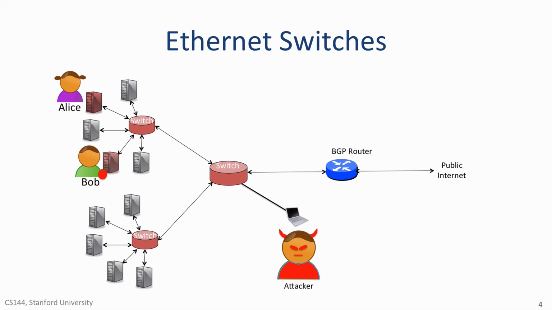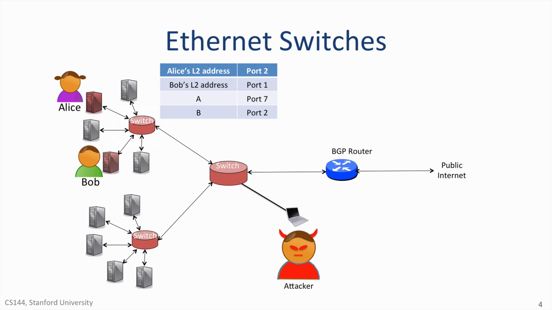A common exploit is to attack the tables in the Ethernet switches. As you'll recall, an Ethernet switch learns the addresses of end hosts by watching packets in the network. For example, the switch between Alice and Bob shown here learns their Ethernet addresses whenever they send packets. Here is what the forwarding table might look like in a switch after it's learned some of the addresses. In practice, the tables are much bigger than this, usually tens or hundreds of thousands of entries, but I show only a few here to keep things simple.